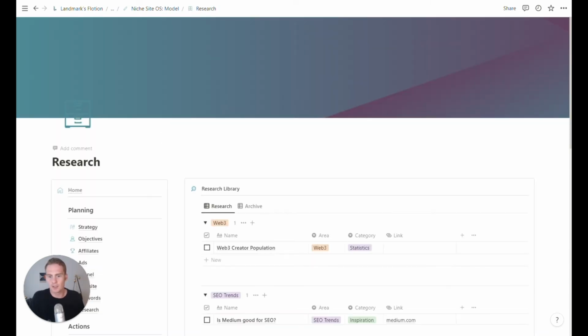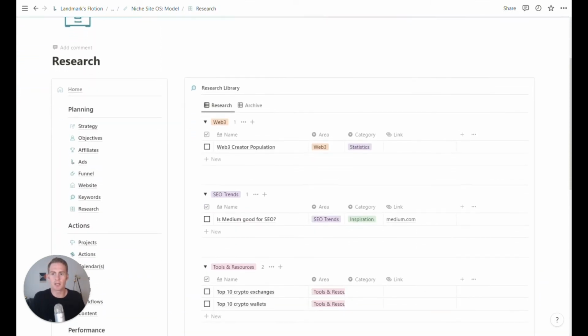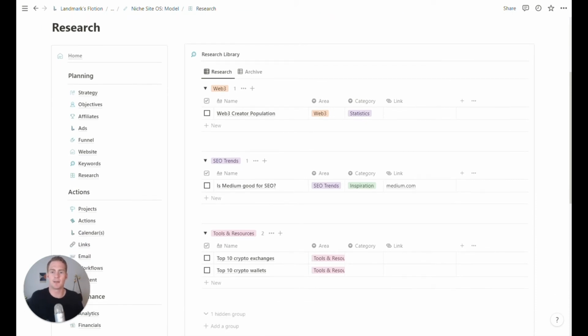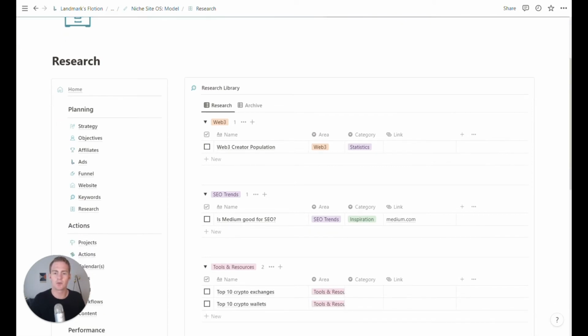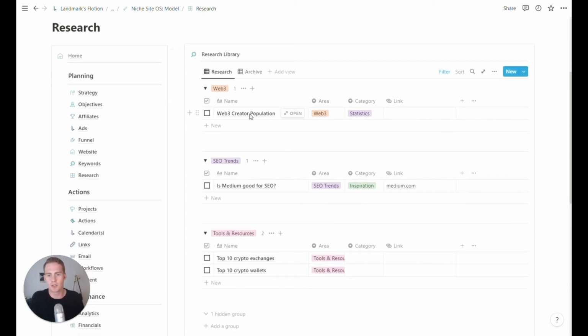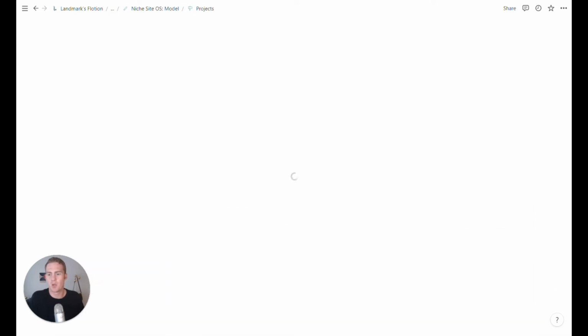We have a research section. So this can be things that you are reading up on, learning about in the space. It's not specifically keyword research or specifically backlinking contacts research. It's just for developing and broadening your own knowledge of the space. So interesting resources, reports, tools, and things like this.